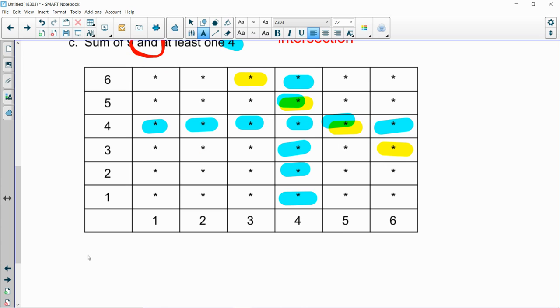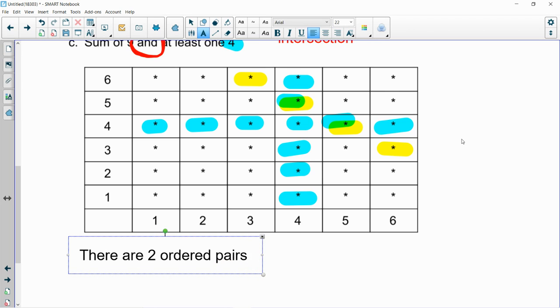So let's put this in a nice summary sentence. We say there are 2 ordered pairs that meet both criteria.